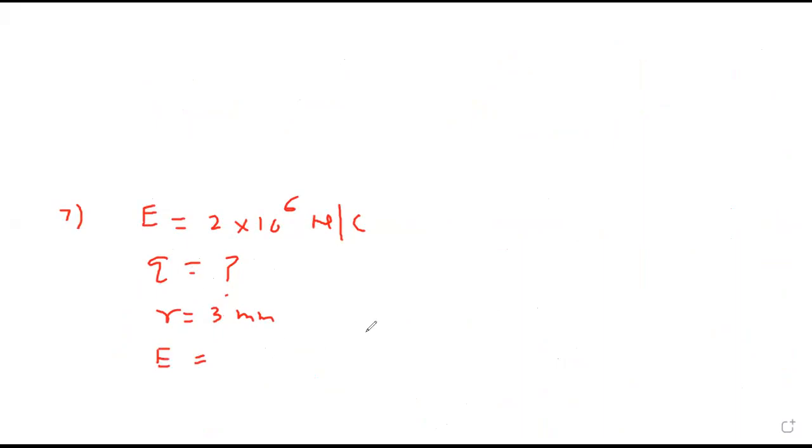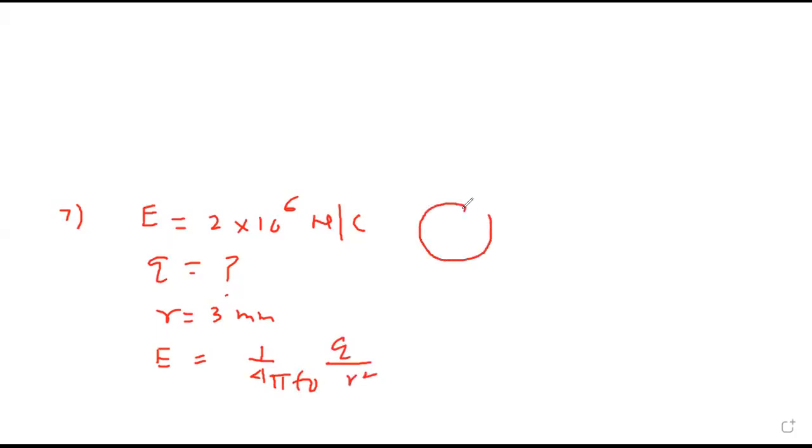Seventh. The electric strength of air. Electric strength means that E is 2 into 10 raised to 6 Newton per coulomb. The largest charge, that means maximum charge, that a metallic sphere of radius 3 millimeter can hold is. What is formula for intensity due to point charge? E is 1 upon 4 pi epsilon naught Q by R square.